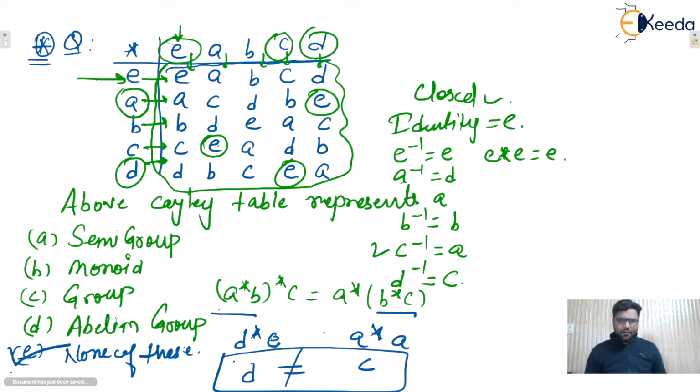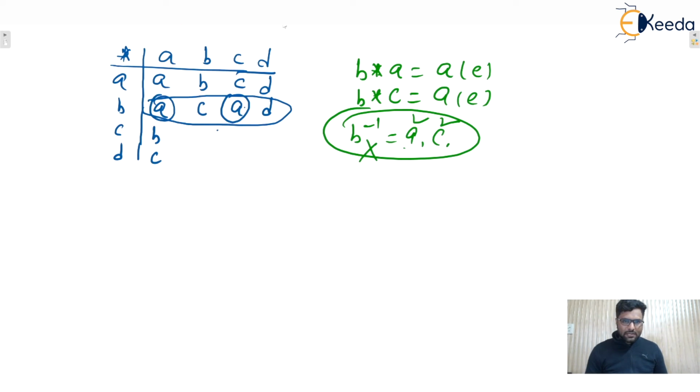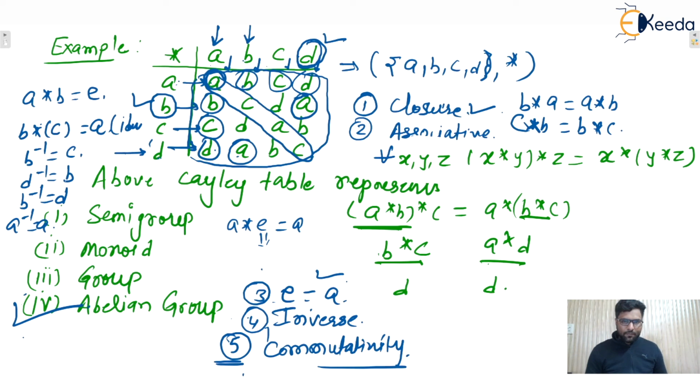We can say that, let's say, what is the order of this particular algebraic structure? We can say that 5, because 5 elements are there. In the previous example, we can say that 4 elements are there. So the order of that particular abelian group is what? We can say that that is 4. That is a finite group. And for a finite group, we can say that it can be represented with the help of a Cayley table, isn't it?